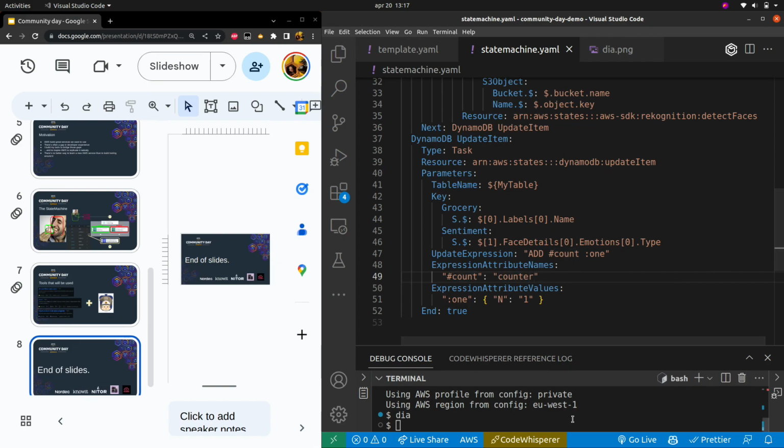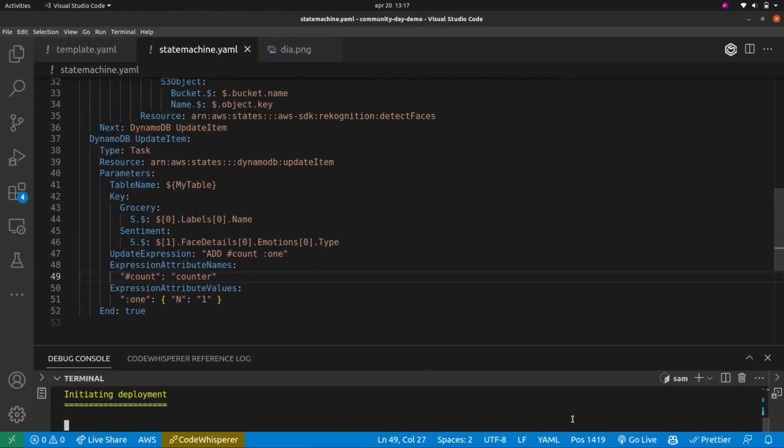Cool. Let's deploy this now. And while we're deploying that, I will show you a little tool I made to send images to this state machine.